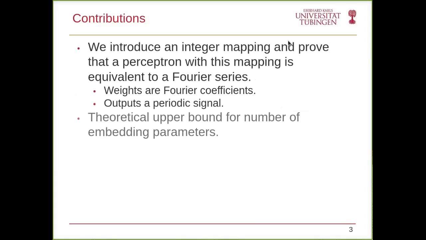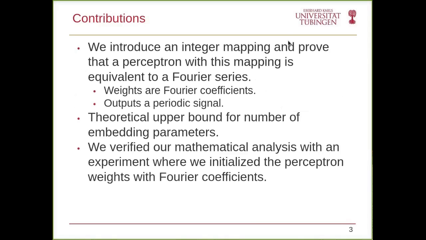We also set a theoretical upper bound for the number of parameters in the embedding to get a perfect reconstruction. To verify our mathematical analysis, we use the image regression task and we simply set the weights of the perceptron with the Fourier coefficients. And we got the ground truth at iteration 0.